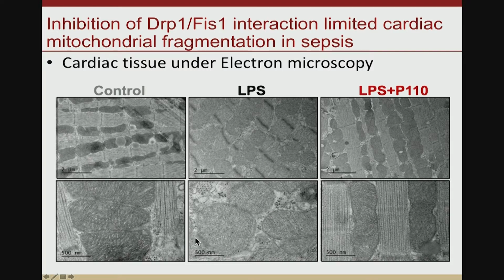Conversely, in the mice that were treated with peptide P110, we see preservation of the organized mitochondria and also preservation of mitochondrial architecture.